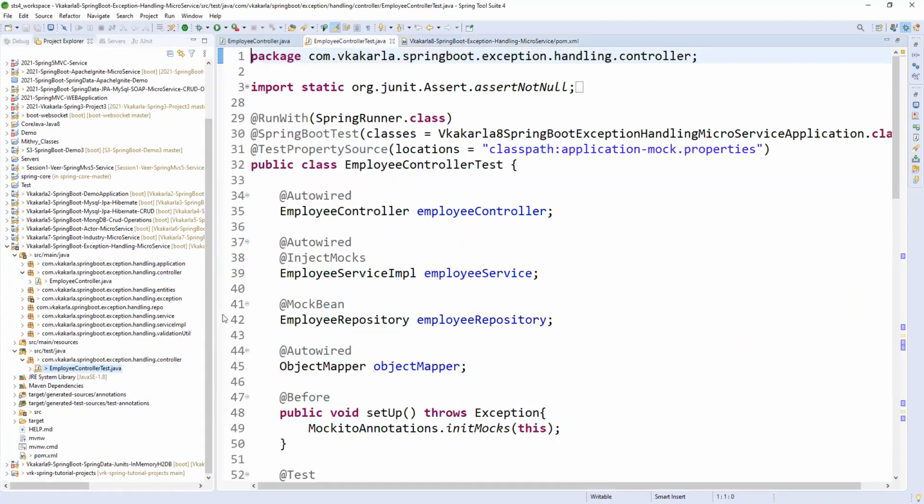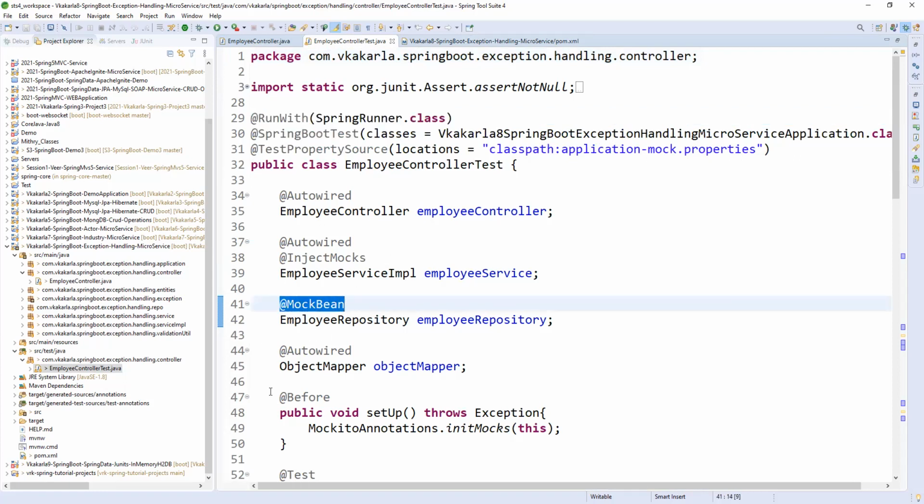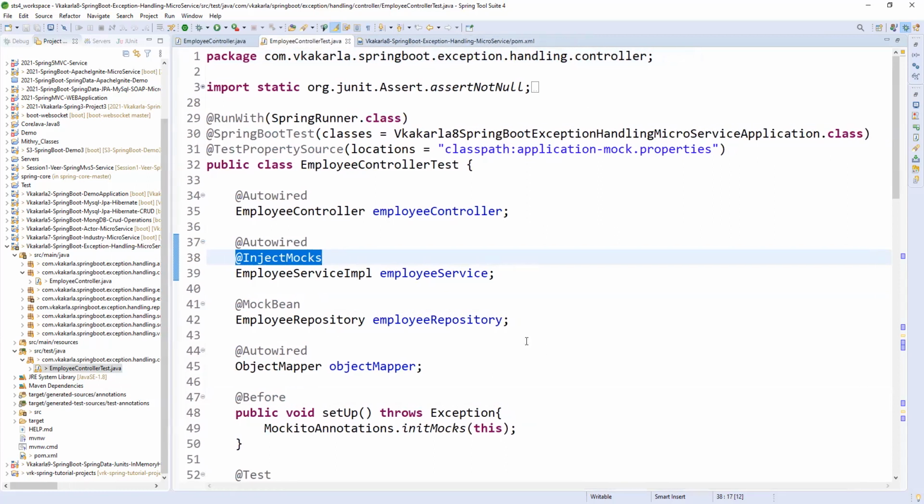Coming to the employee test, these are the three different annotations, along with MockBean, Before and InjectMocks. Some new annotations came into the picture as part of JUnits. Listen carefully and you can understand very well.